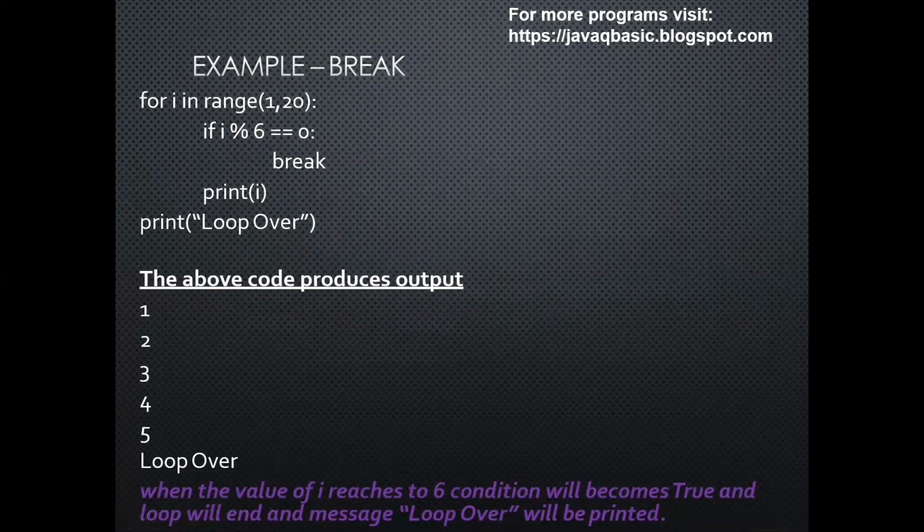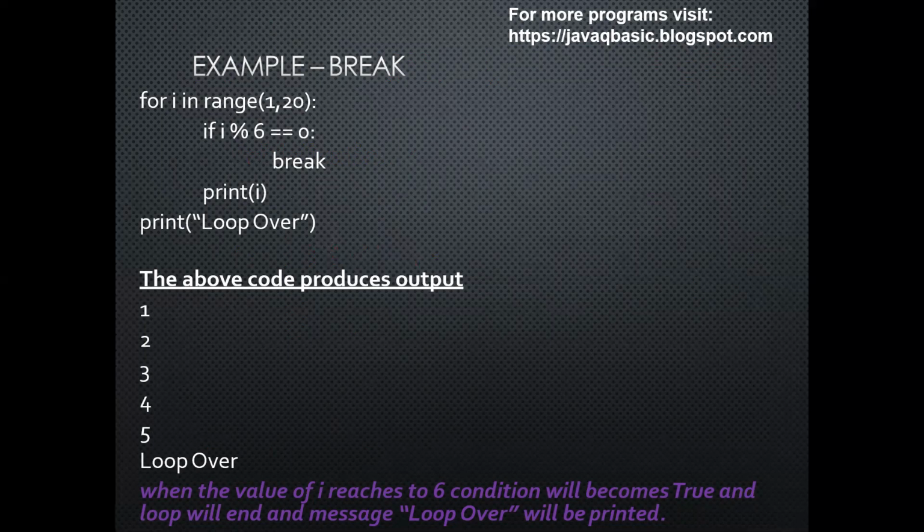Example of the break statement. for i in range(1, 20), if i % 6 == 0, then break. Print i, print loop over. Now this will give the output as follows. 1 mod 6 is not equal to 0, so the condition is false, so 1 will be printed, then 2 will be printed, 3, 4, 5 will be printed.